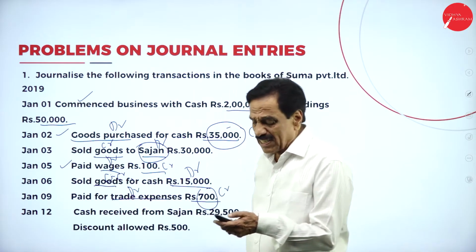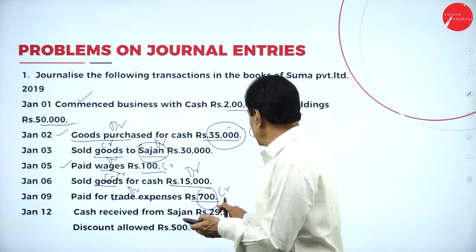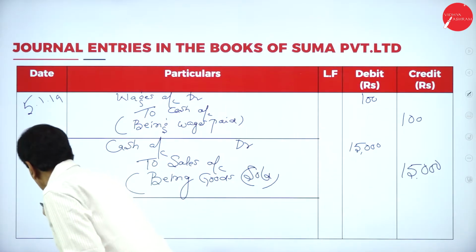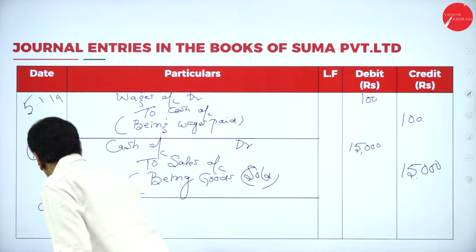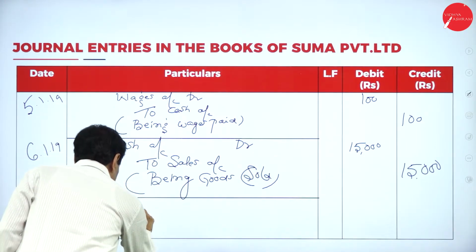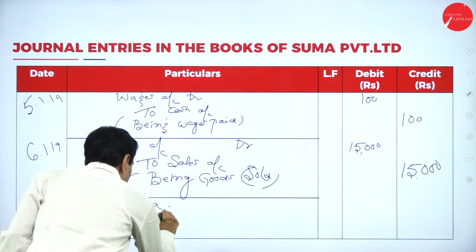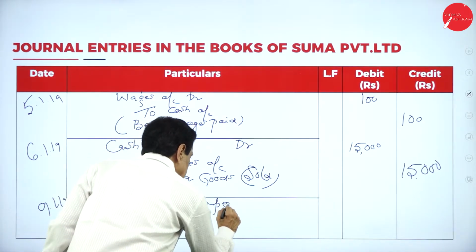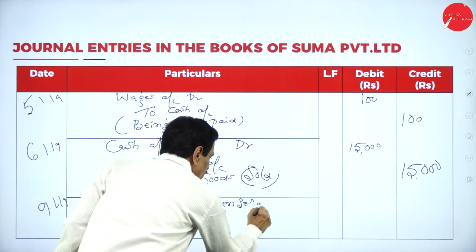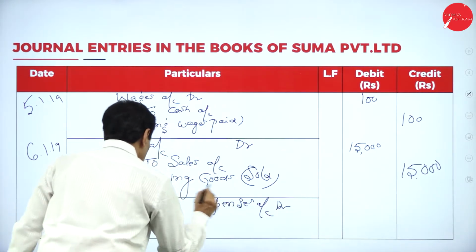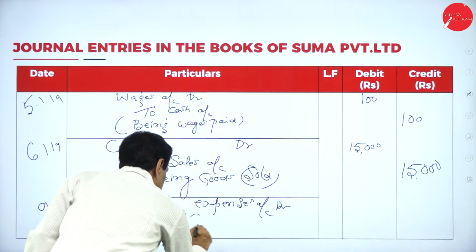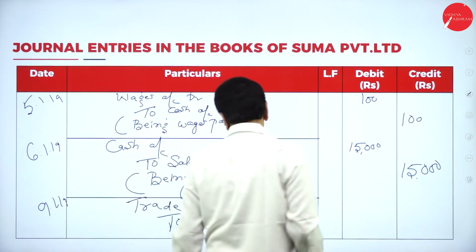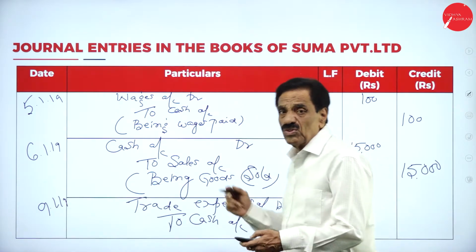On which date? 9th. What's the amount? See that? 700. On 9th, trade expenses account debtor to cash account.